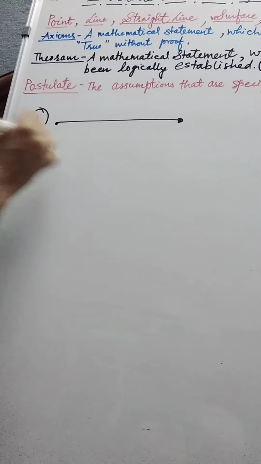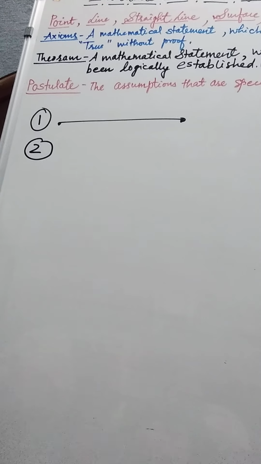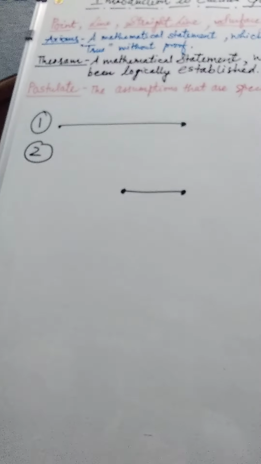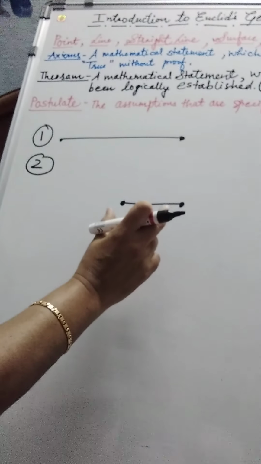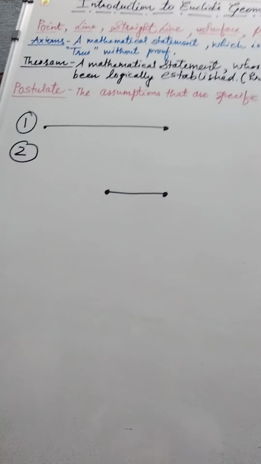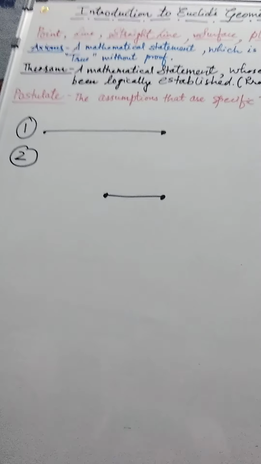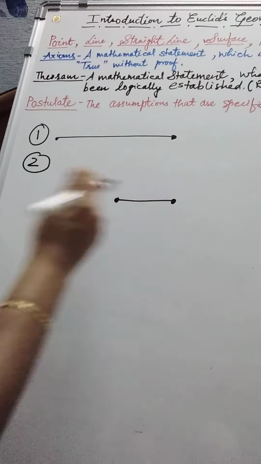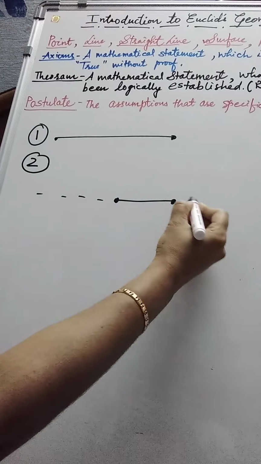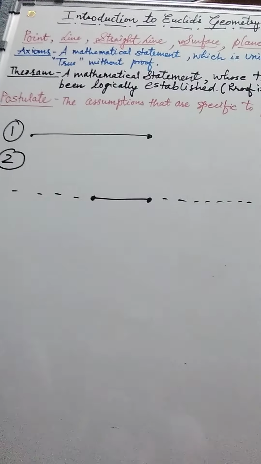Postulate number 2 says, a terminated line can be produced indefinitely. A terminated line is what we know better as a line segment, which is terminated, finished. This terminated line can be produced indefinitely on either side to form a line. So one line segment can be made into a line. If you increase this on either side, this will be a straight line.